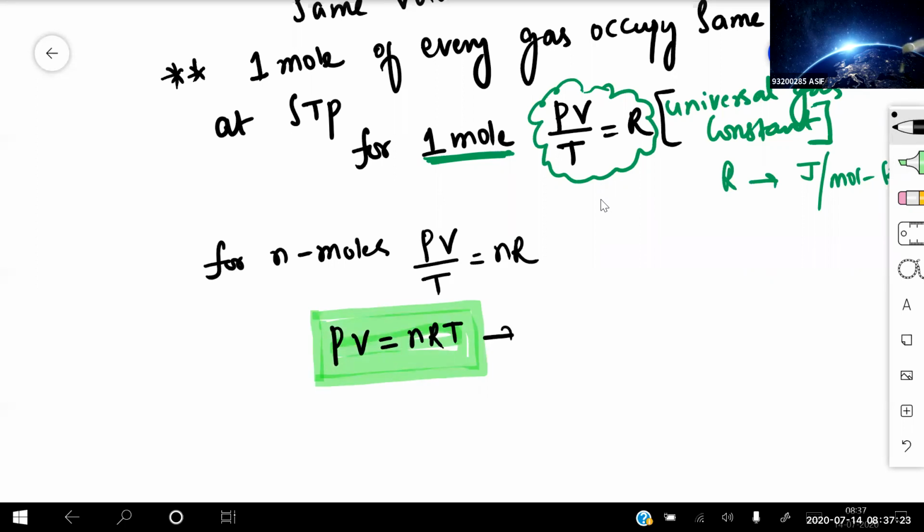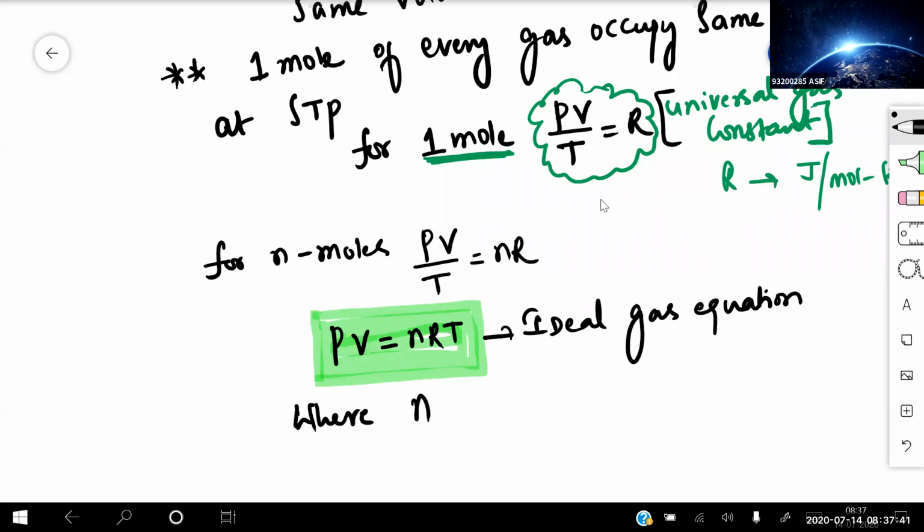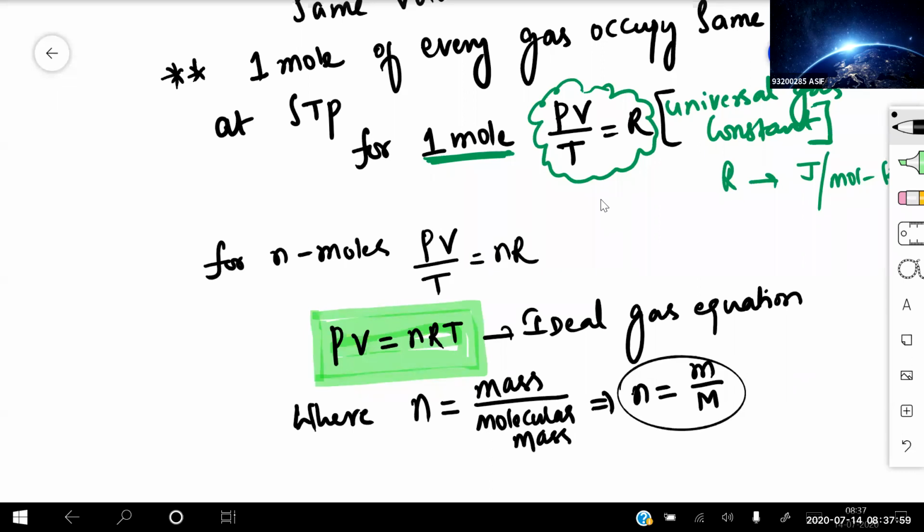Okay, so this one is known as what? Ideal gas equation. PV = nRT is known as the ideal gas equation, where n is equal to mass by molecular mass. That is, small n is equal to small m by capital M. Clear?